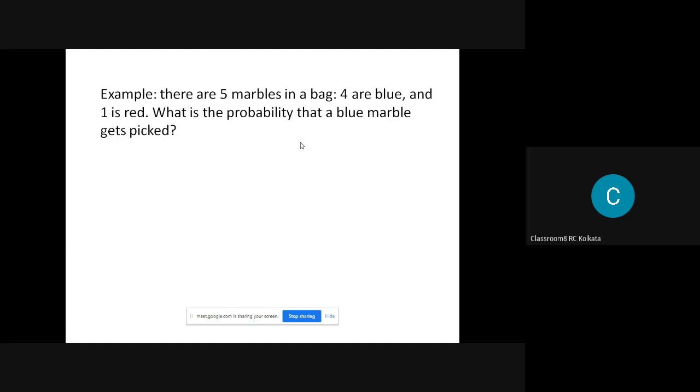There are 5 marbles in a bag. 4 are blue and 1 is red. What is the probability that a blue marble gets picked? If I had asked you what is the probability that one marble gets picked, that would have been easy for you, isn't it? But if I ask you what is the probability that a blue marble will get picked, what will be your answer?